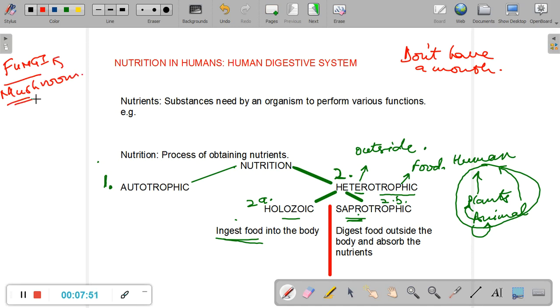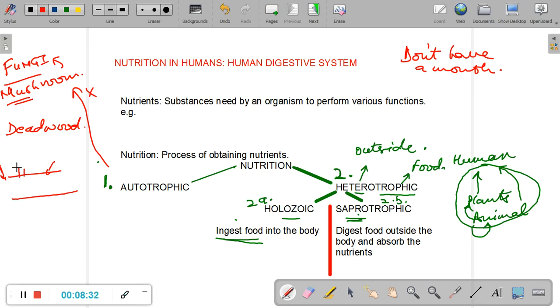And how does a mushroom obtain nutrition? Now, a mushroom is not an autotroph. It cannot make its own food. So how does it obtain its food? You might have seen mushrooms on pieces of wood or logs in the forest or around the school, right? Mushrooms grow on dead wood. When trees or plants die, especially the ones that have a lot of cellulose, again a very complex carbohydrate, the logs fall down, get a lot of water on them and become moist and wet, and these mushrooms grow out there.